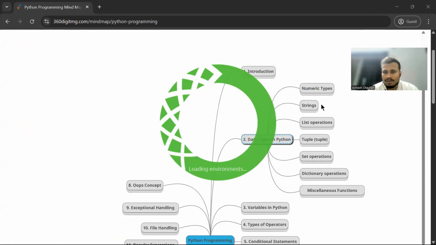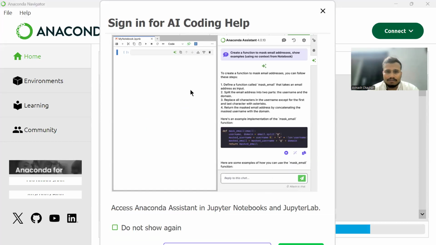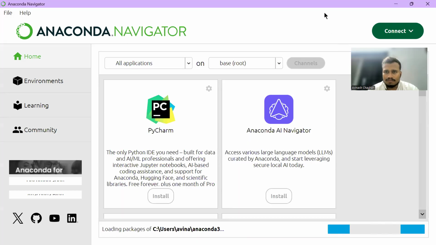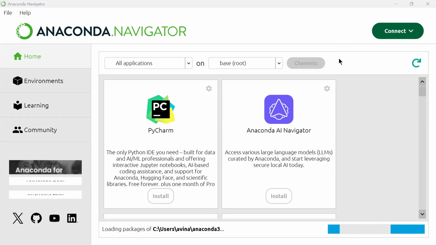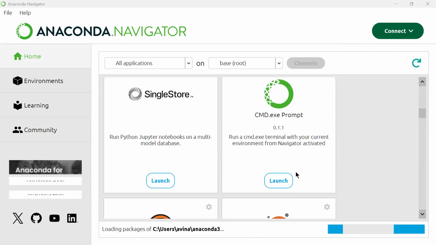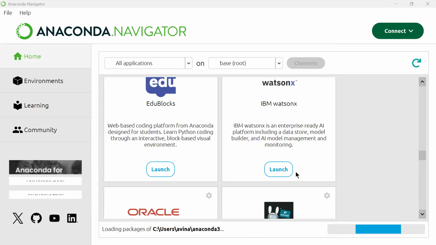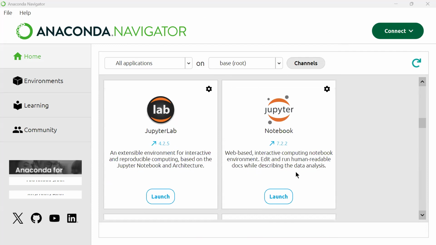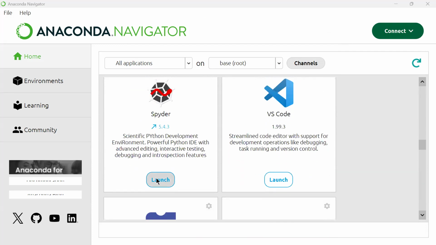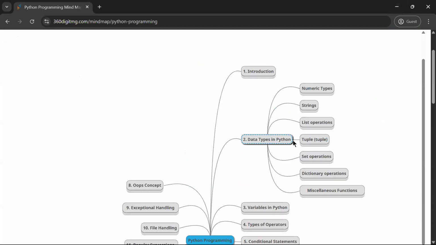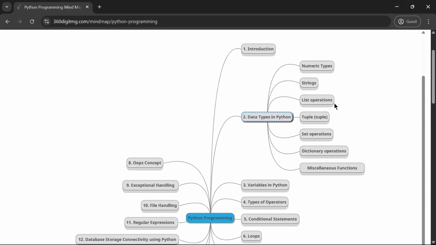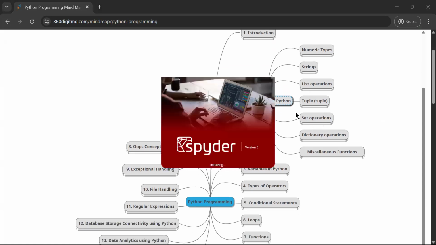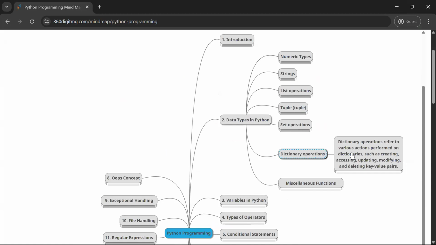We discussed numeric data types, strings, lists, tuples, and set operations. Now today we will discuss the dictionary.